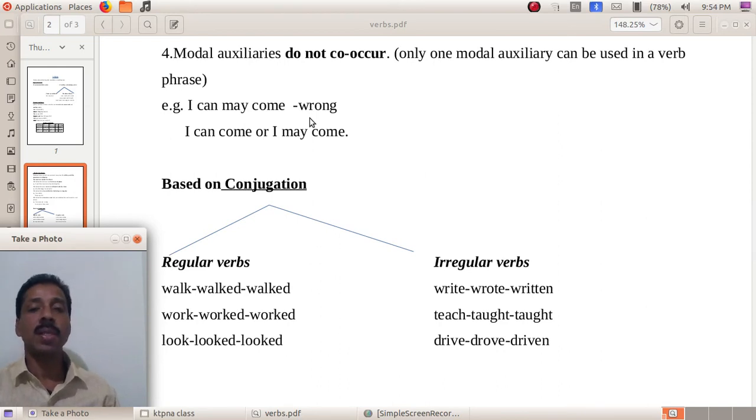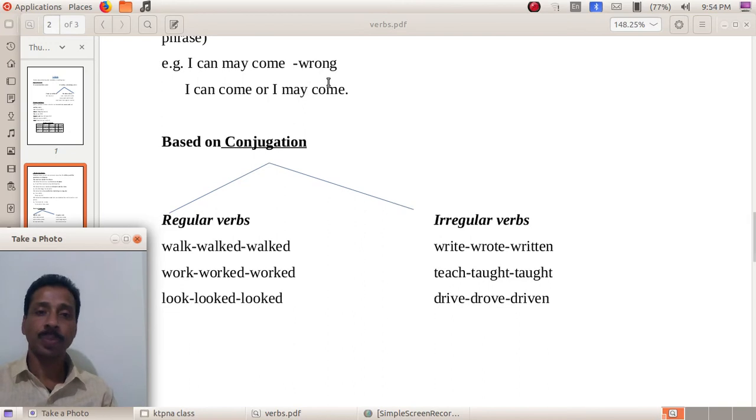So the first division of verbs is main verb and auxiliary verbs. And auxiliary verbs can be further divided as primary auxiliaries and modal auxiliaries. So just keep in mind the difference. Afterwards we will come to the use of these modal auxiliaries in detail. I think at that time you will get a better understanding.